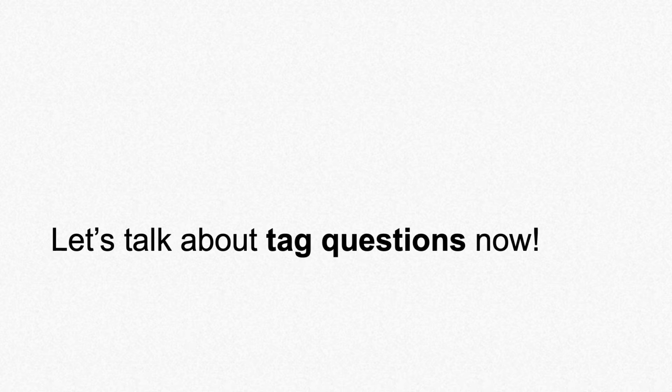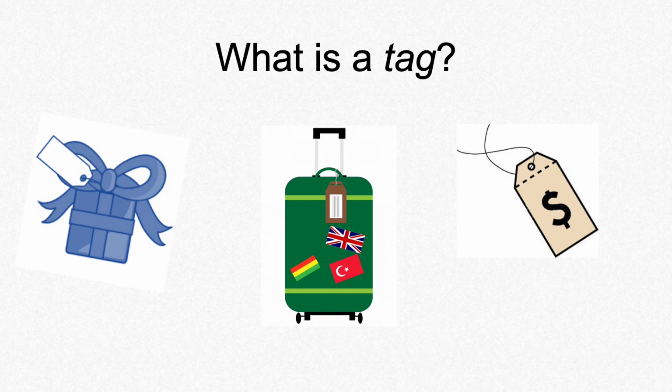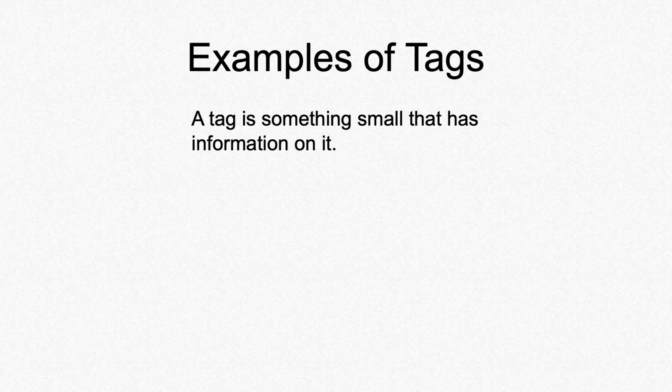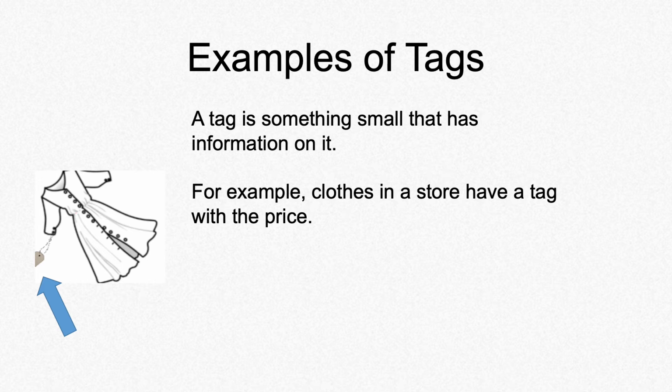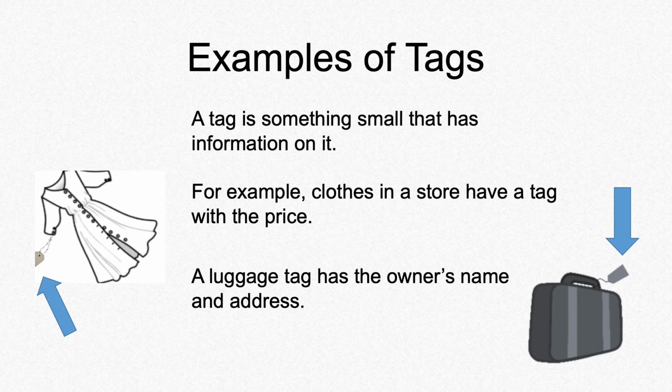Let's talk about tag questions now. What is a tag? A tag is something small that has information on it. For example, clothes in a store have a tag with the price. A luggage tag has the owner's name and address.